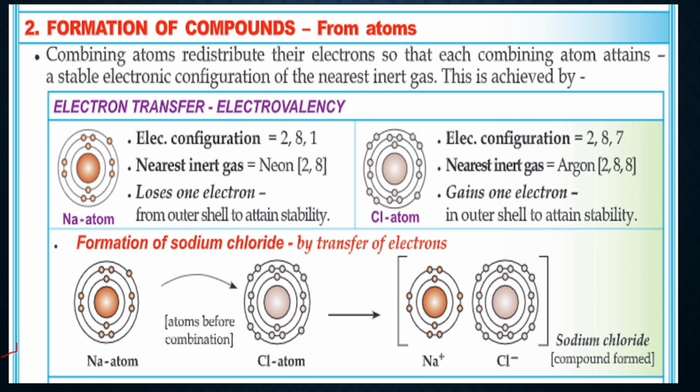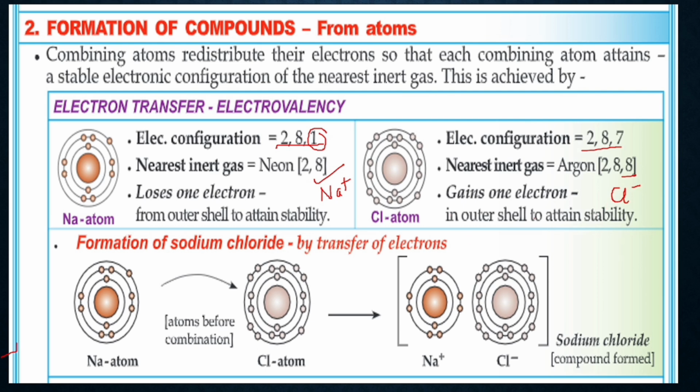So, electronic configuration. The first one, sodium atom, you can see has the electronic configuration of 2, 8, 1. So it loses one electron to get the nearest noble gas configuration of 2, 8. Since it loses one electron, it acquires a positive charge. Chlorine has the electronic configuration of 2, 8, 7. This extra electron can be gained by chlorine, and since chlorine gains one electron, it has a negative charge.